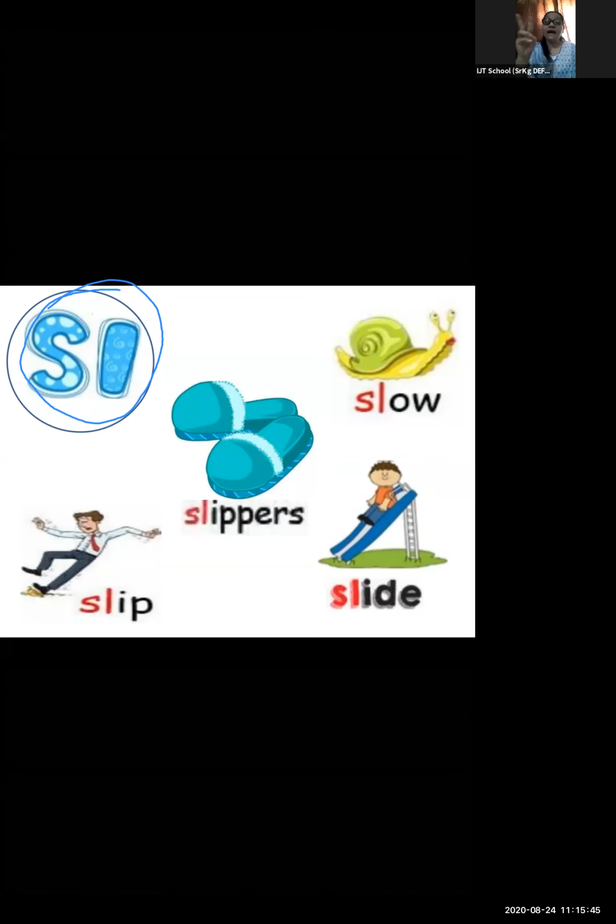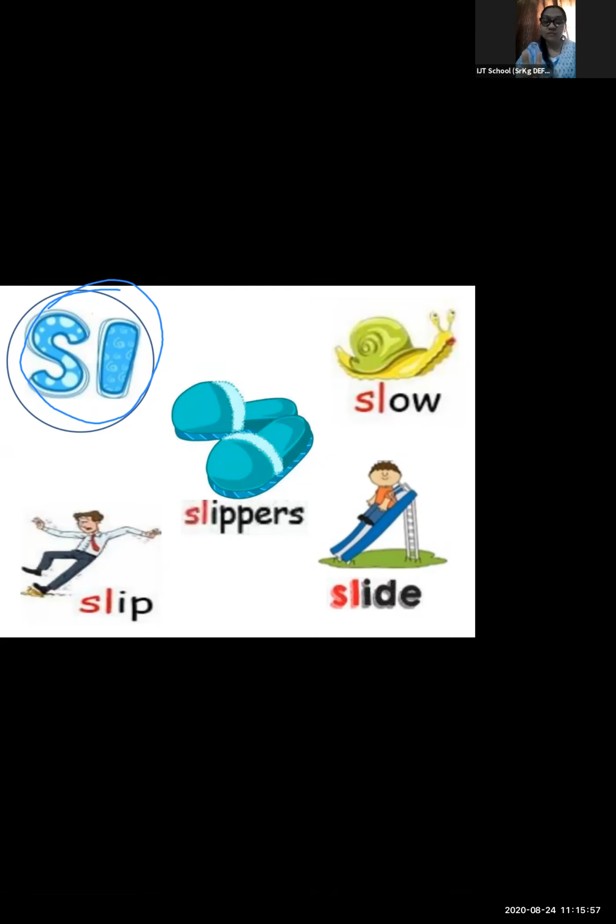Yes. And when I combine both these letters, when I bring them together, which blend do I get? I get a blend of slur. Yes, thank you parents. Both of these are consonants, and we call these consonant blends. You can see S and L becomes slur. Yes, I got a consonant blend of slur.